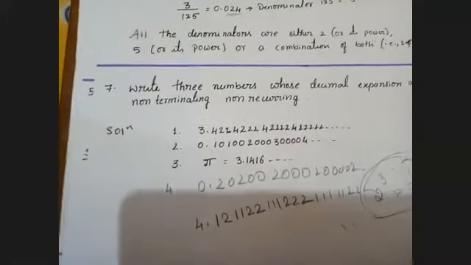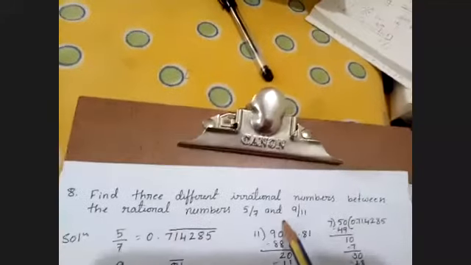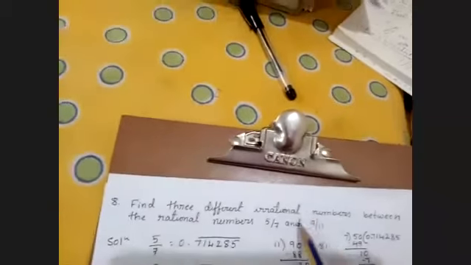Any doubt in 7th question, children? Shall we move on to the 8th sum? In the previous class we already learned to write a rational number between any 2 numbers, or 5 rational numbers.